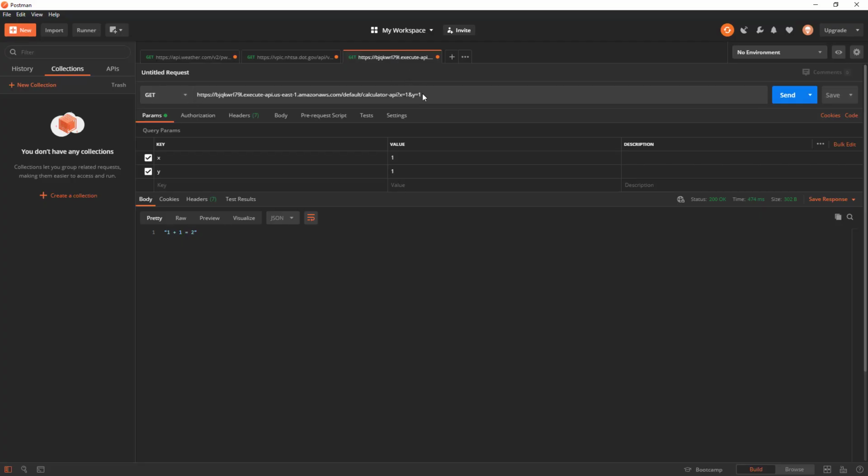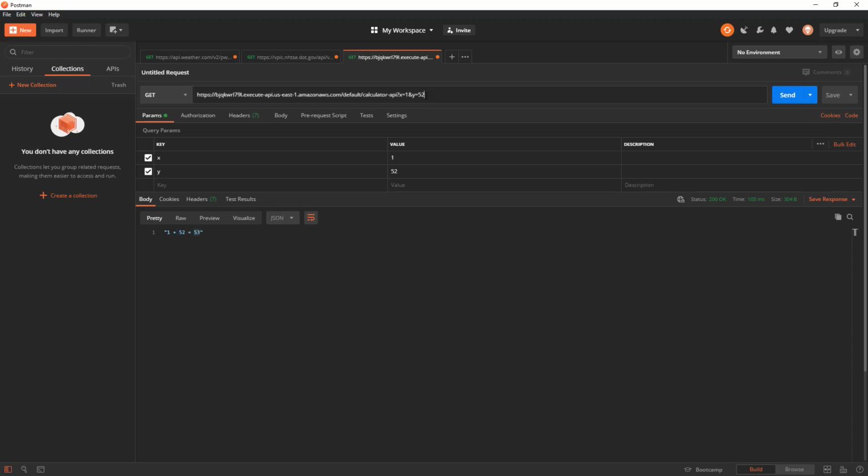Okay, so I've redeployed my API. We can see x equals 1, y equals 1. And the value that I get is 1 plus 1 is equal to 2. If I change this to something like 52 plus 1, then we get 53. So it looks like that's actually working now.